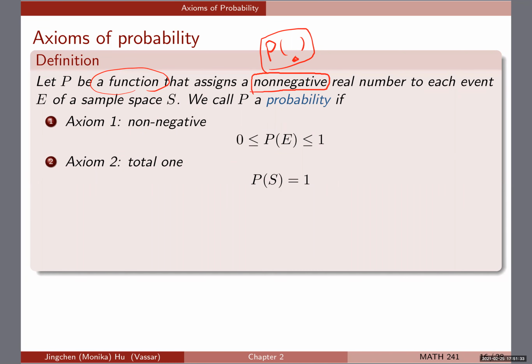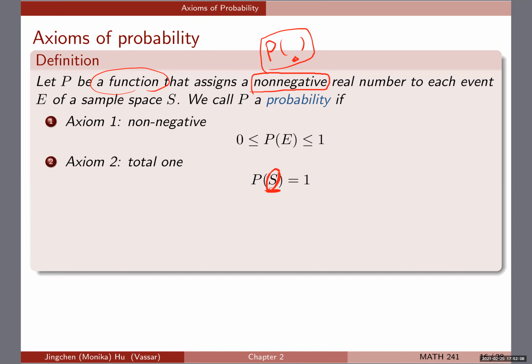The second axiom is that the total should be 1. When we say total, we're talking about the sample space. Recall, we have defined the sample space as all possible outcomes of the experiment that you're working with. So the probability of the sample space should be 1. This means that in the sample space, something will happen. Take the example of tossing a die.